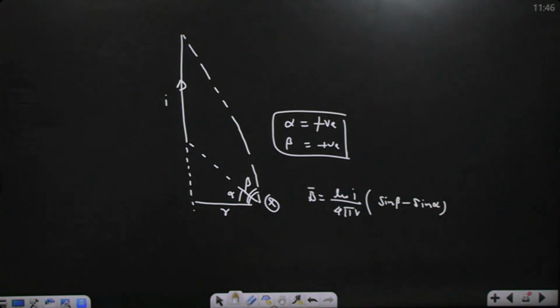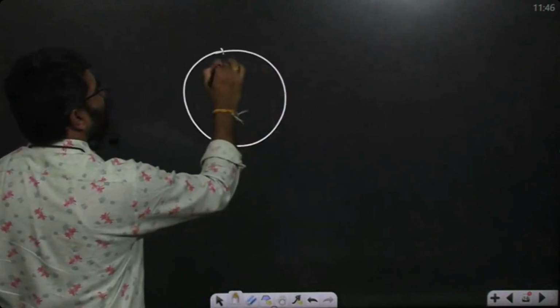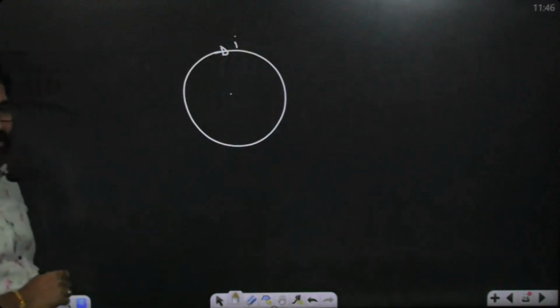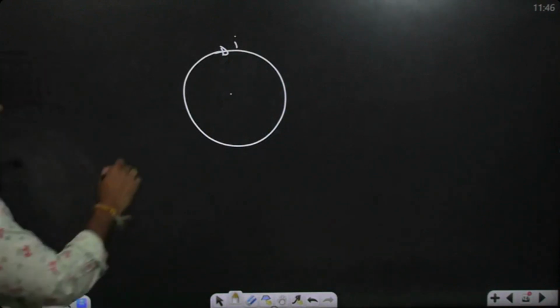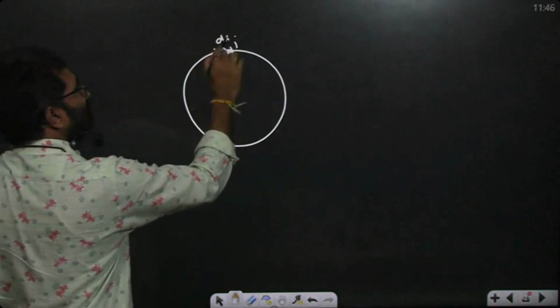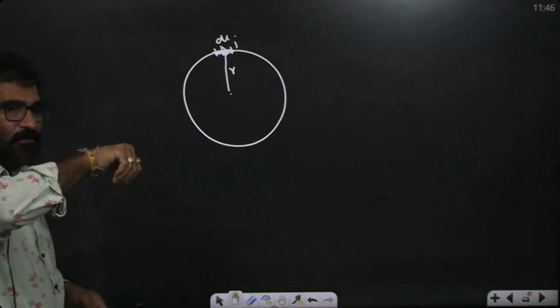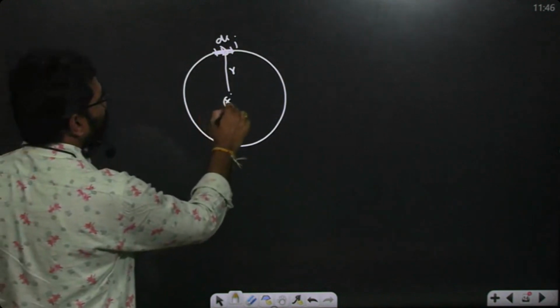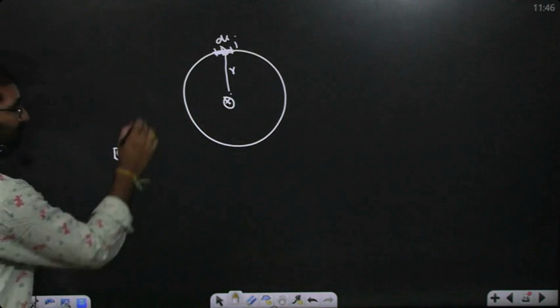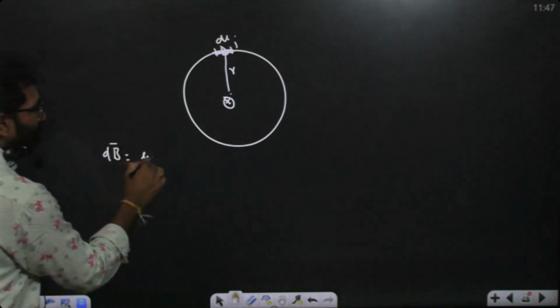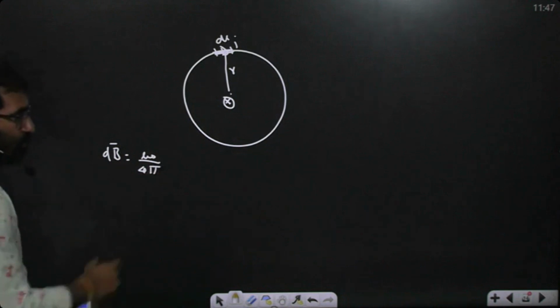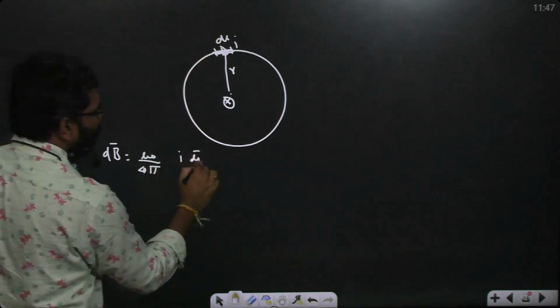So now you find the magnetic field due to the curved one. Find the magnetic field at the center due to the current carrying wire I. Take an infinitesimal element here, dl bar. The distance is R. Is it into the plane or out of the plane? Curl your fingers along the current sense; the thumb gives into the plane. Definitely into the plane. So that magnetic field is defined as dB bar equal to mu naught by 4 pi, I dl bar cross r cap, over r square.